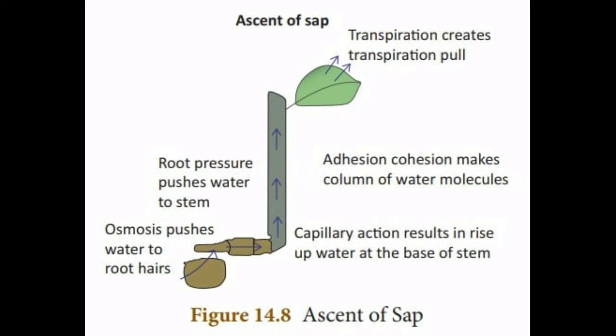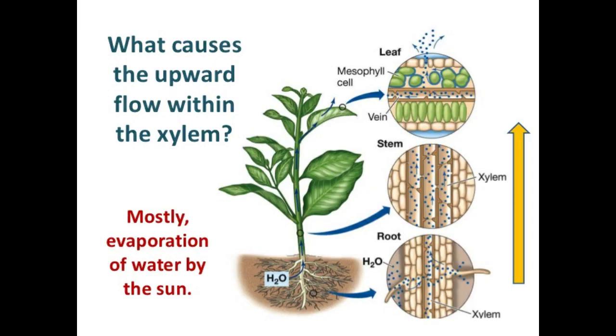Number 4, cohesion. The force of attraction between molecules of water is called cohesion. Number 5, adhesion. The force of attraction between molecules of different substances is called adhesion. Water molecules stick to the xylem because of the force of adhesion. Transpiration pull. Transpiration through stomata creates a vacuum which creates a suction called transpiration pull. The transpiration pull sucks the water column from the xylem tubes, and thus water is able to rise to great heights even in the tallest plants.